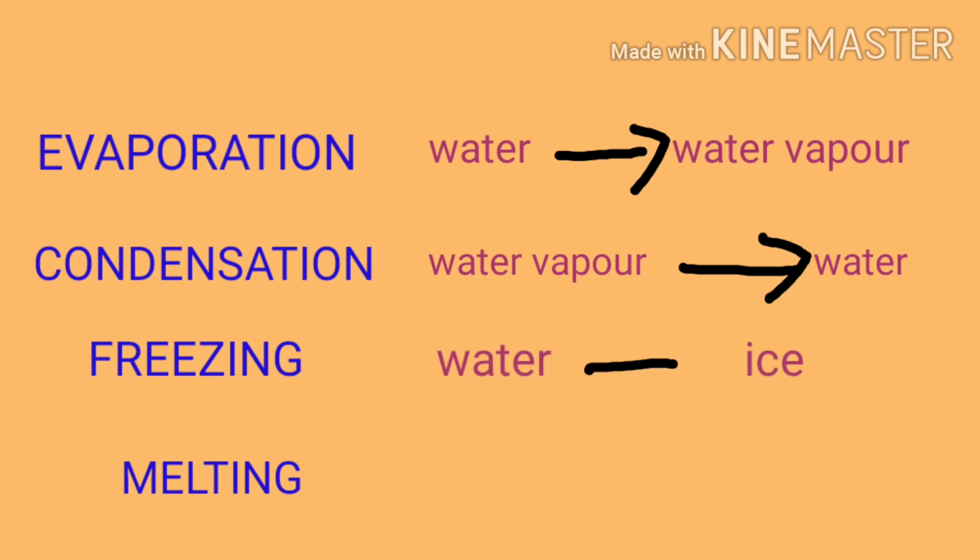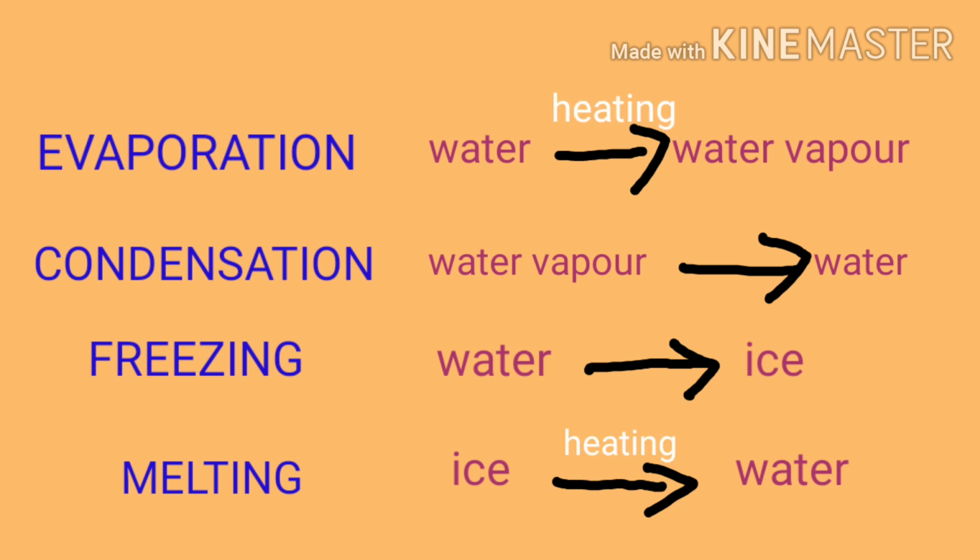Then what about freezing? In freezing, water changes into ice, and in melting, ice changes into water. In these 4 processes, evaporation and melting occur due to heating of water, and condensation and freezing occur due to cooling of water.